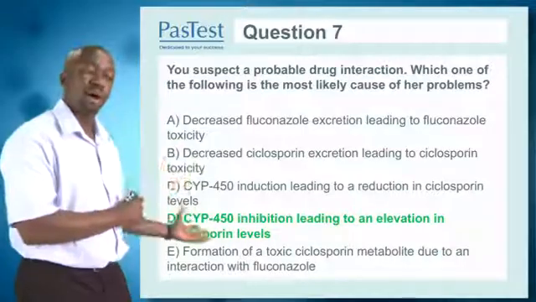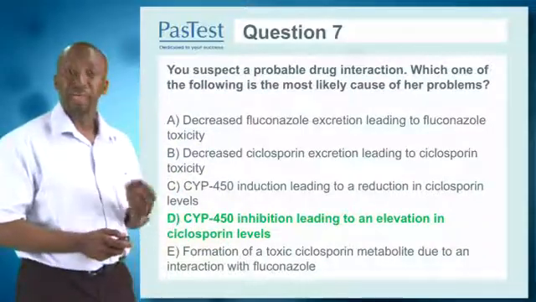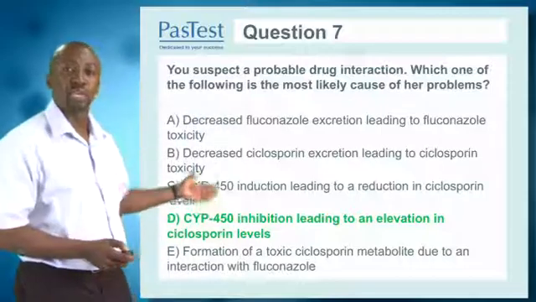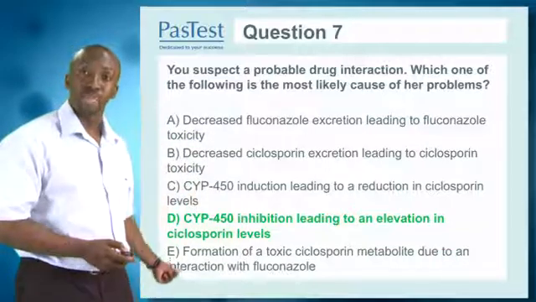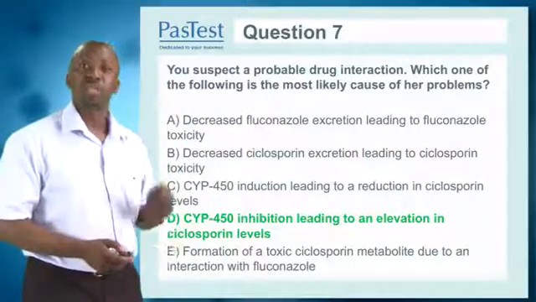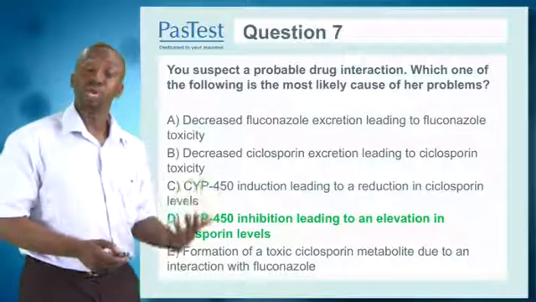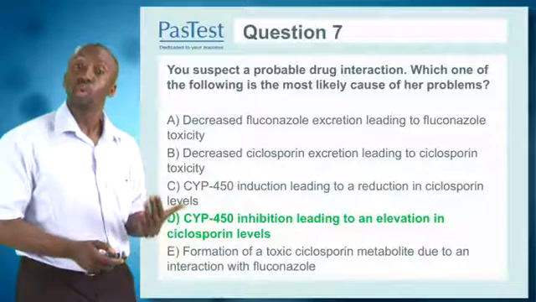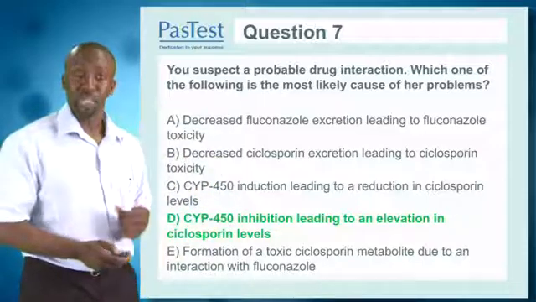So what we're having here are examples of cyclosporin toxicity, and that will present with headache, with tremors, and the pancytopenia that we have seen with the low hemoglobin, low white cell count, and low platelets. What we'd have to do is lower the dose of cyclosporin or stop the inhibition of the drug using fluconazole. To reverse inhibition is quite quick, and so over a period of 3-4 days, fluconazole will have washed out.